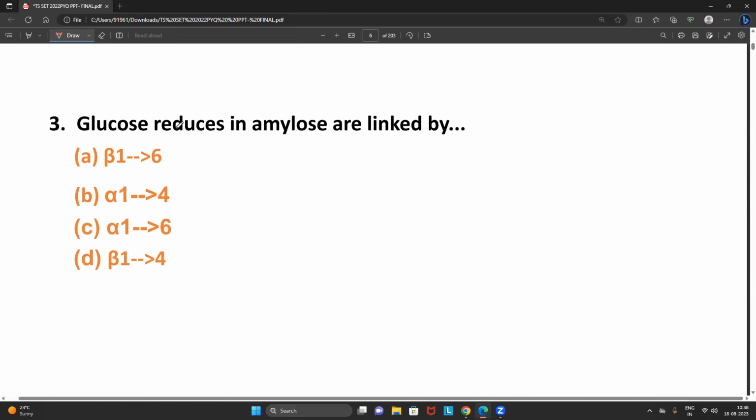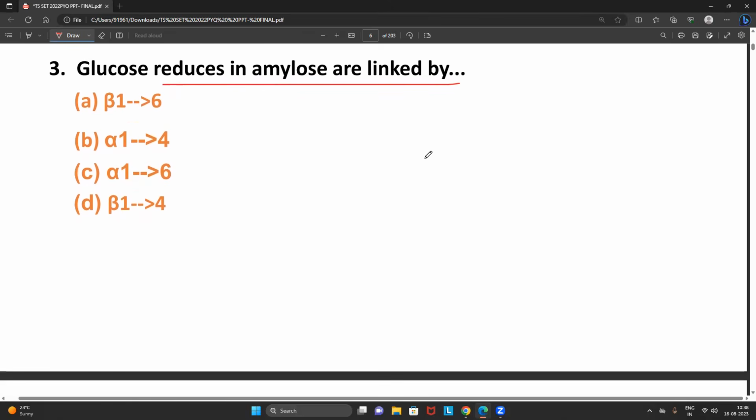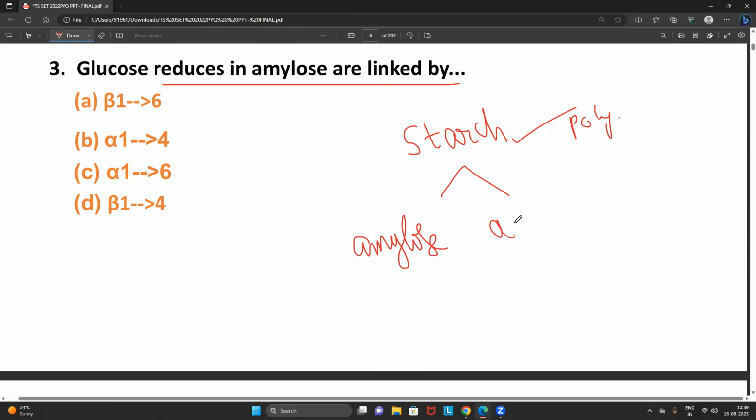Now look into this. Glucose residues in amylose are linked by? Every student knows that this is also an intermediate level question. Every student commonly knows that starch is a large polysaccharide. If you break down this particular starch, what do we get, friends? We get amylose, and we get amylopectin.